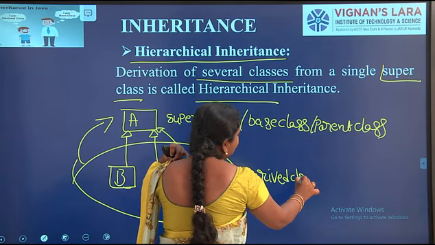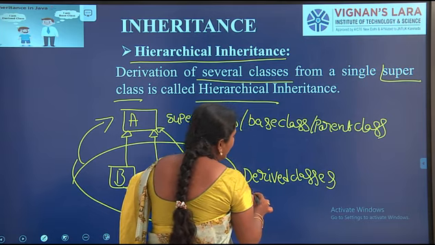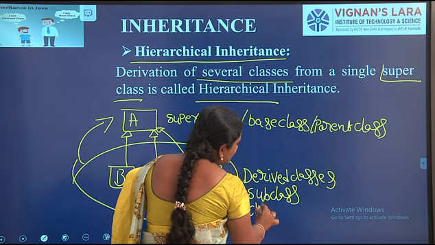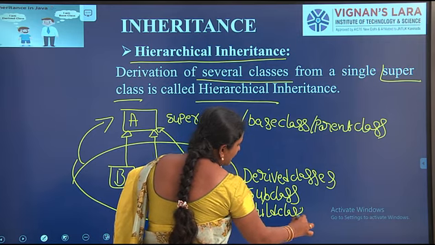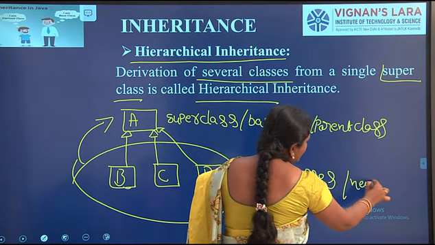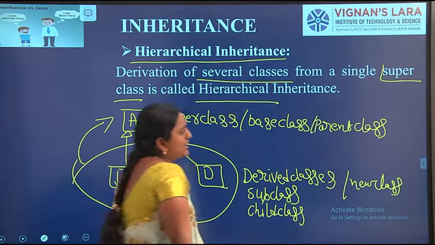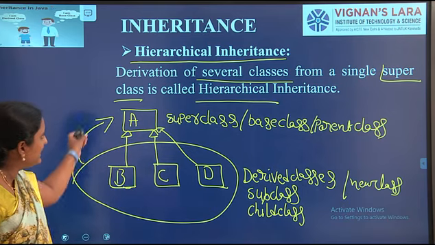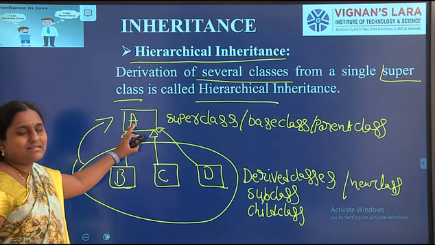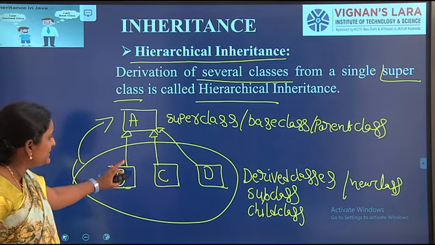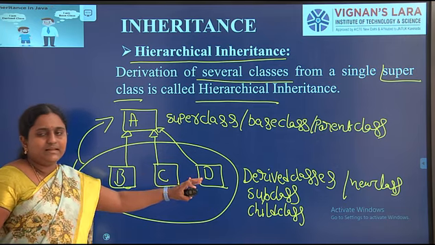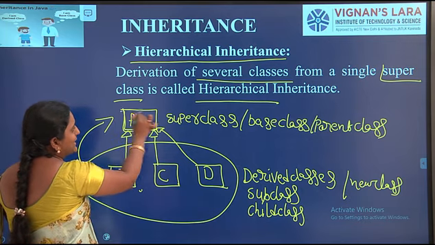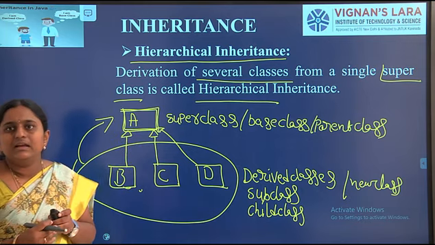What are the other names of derived class? Subclass, child class, new class. These all are the names of derived class. Hierarchical inheritance means derivation of several classes from a single superclass. In this figure, B, C, D, these three are derived from a single superclass, that is A. That is the meaning of hierarchical inheritance.